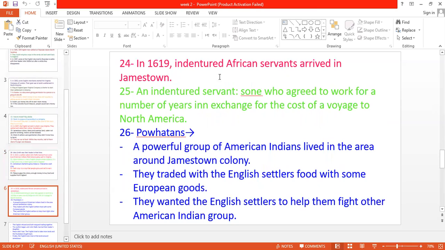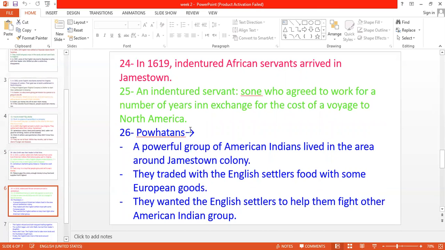But what happened? They wanted to farm and they wanted to invest in this land. That's why they brought some indentured African servants to Jamestown. So in 1619, okay, indentured African servants arrived in Jamestown. Who are those people? Those people are someone who agreed to work for a number of years, okay, in exchange for the cost of the voyage to North America.